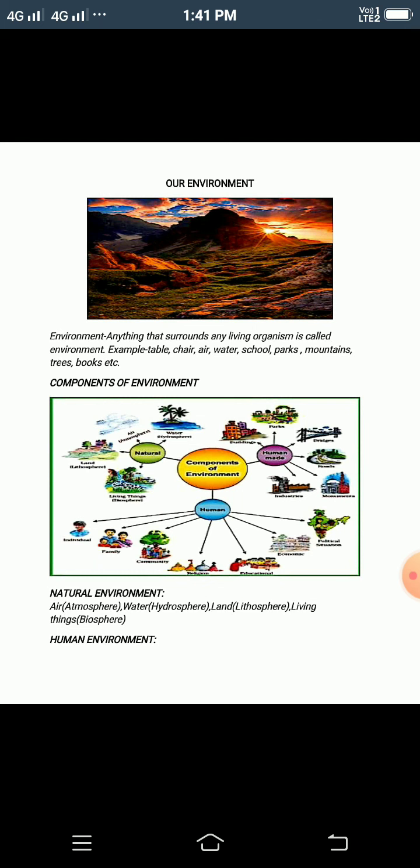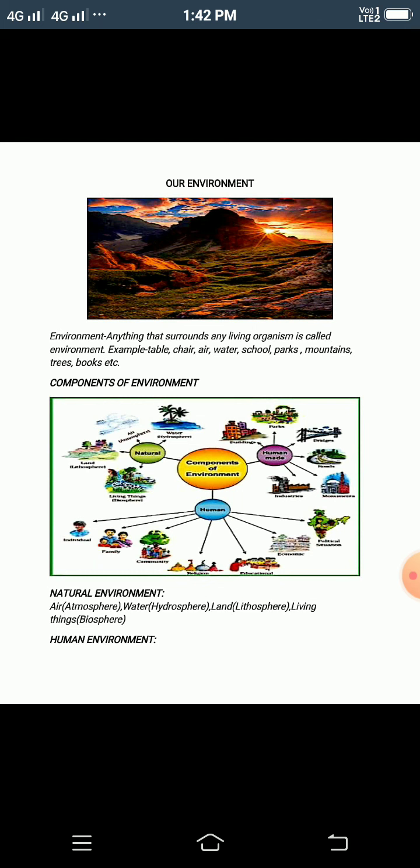Now you can understand how humans and the environment are interrelated. Here, in the first one, natural environment, the components are given. They are air, water, land, living things. This natural environment is created or gifted by nature.